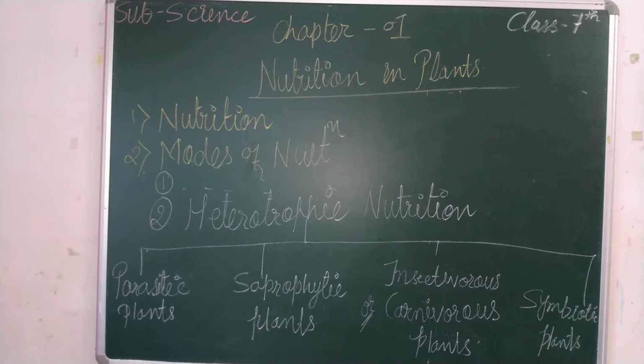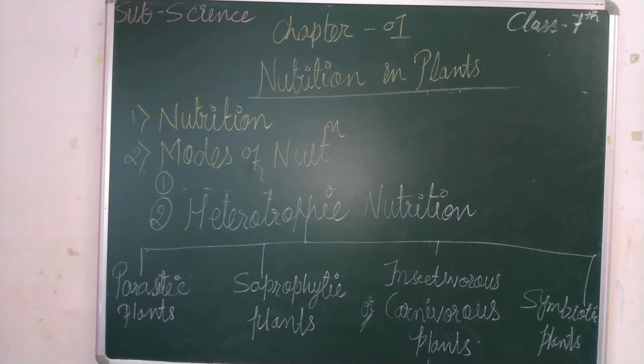All living organisms other than green plants are heterotrophs, as they depend on plants and animals for their food. Thus, non-green plants and animals are also called heterotrophs, and their mode of nutrition is known as heterotrophic nutrition.